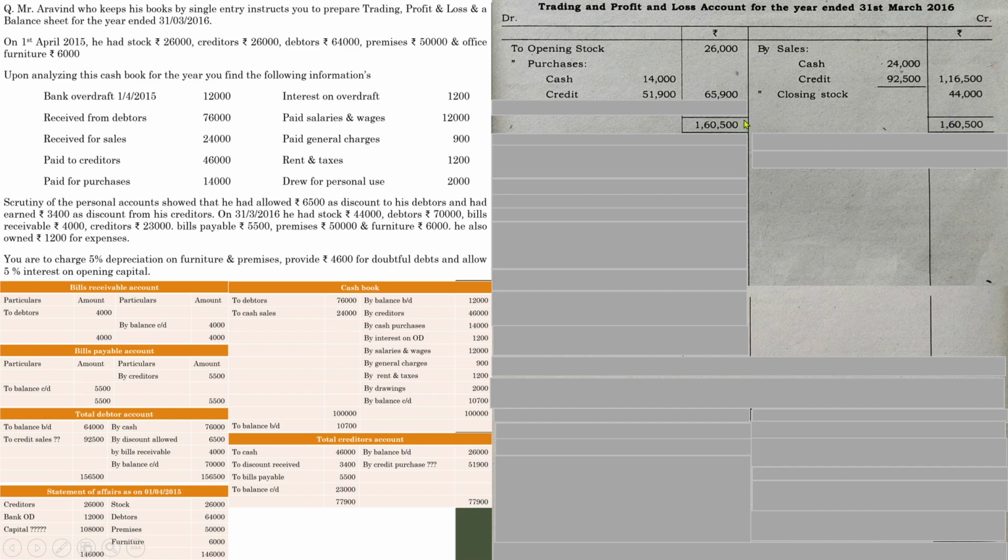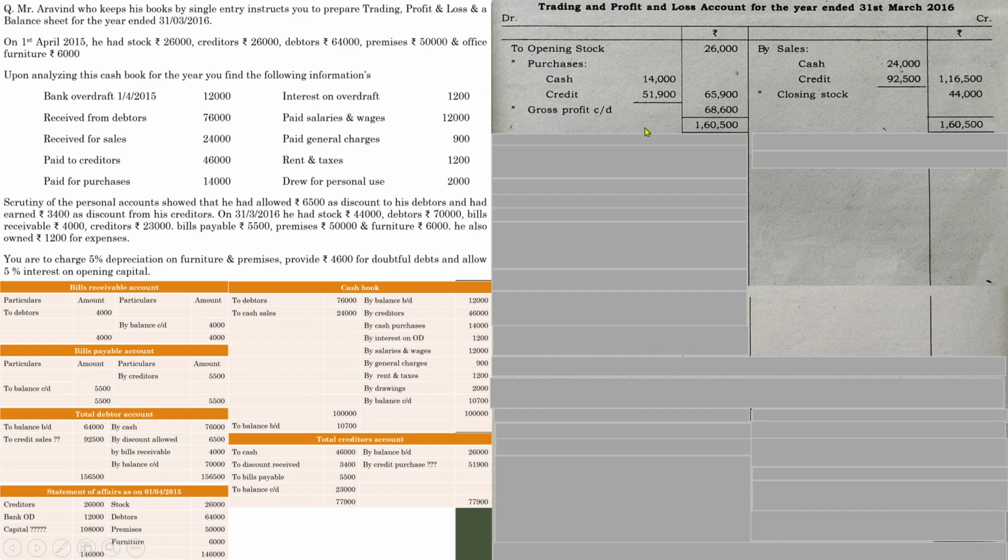Here also bring the total, 1,60,500. If you add these two amounts, 26,000 and 65,900, you will not get 1,60,500. There is a difference. That difference is known as gross profit during the period. Since here there is a deficit in balance, that means there is a shortage in amount, so it is gross profit carried down.